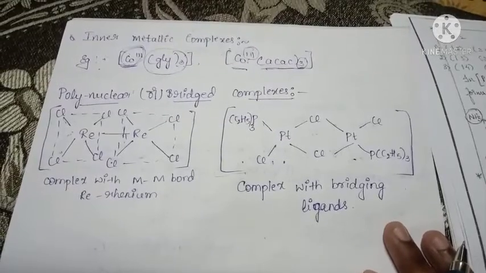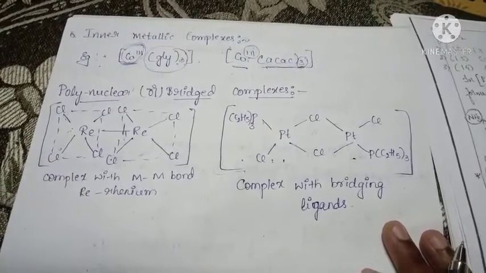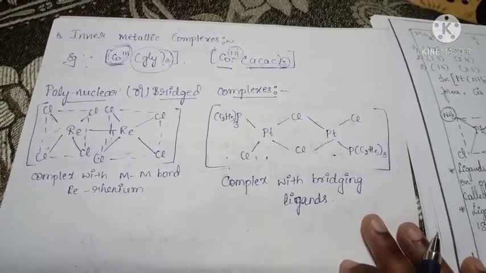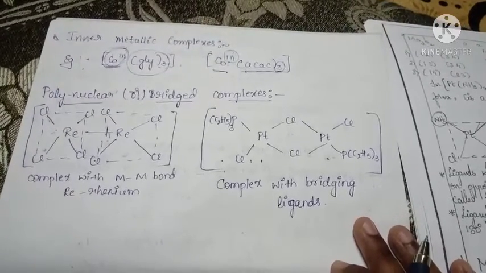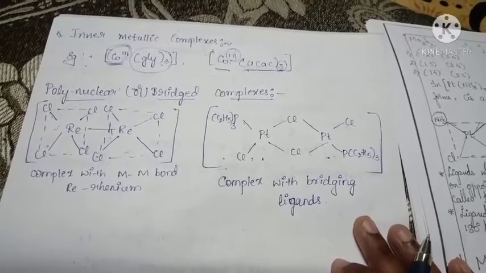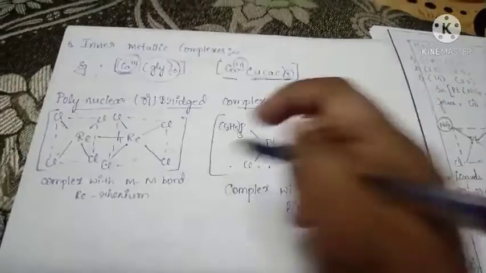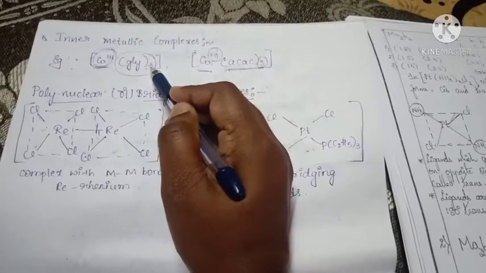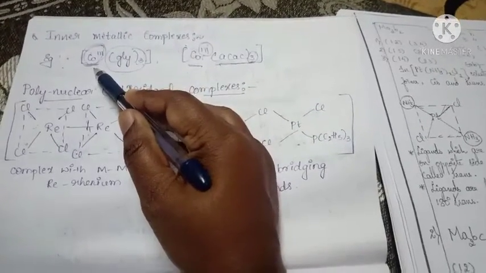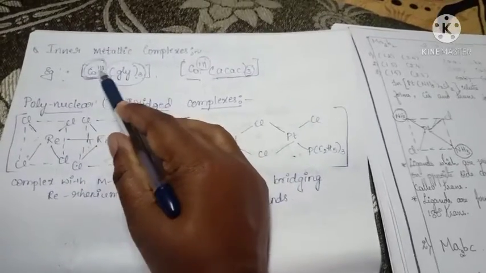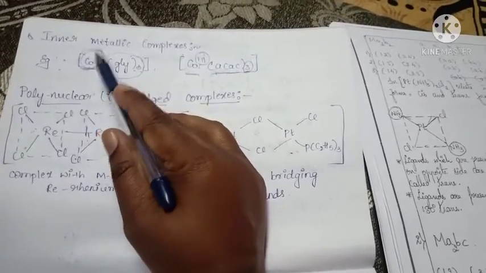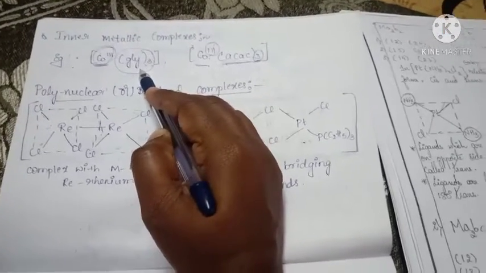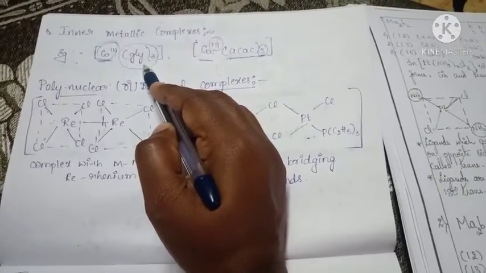Good morning to everyone. In yesterday's class, we learnt about the inner metallic complexes. In that, the central metal atom should carry the same oxidation number and be bonded with the same number of ligands. Here, this ligand is called glycinate. There are 3 that should be bonded with the cobalt. This cobalt has a 3 oxidation number. Here the oxidation number and the number of ligands should be the same. That should be called an inner metallic complex.